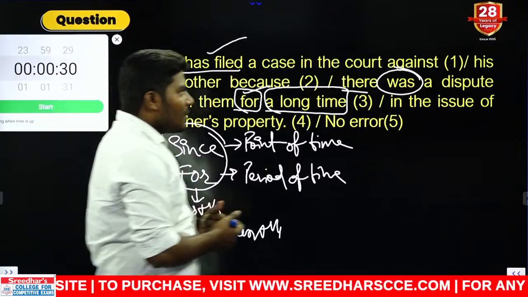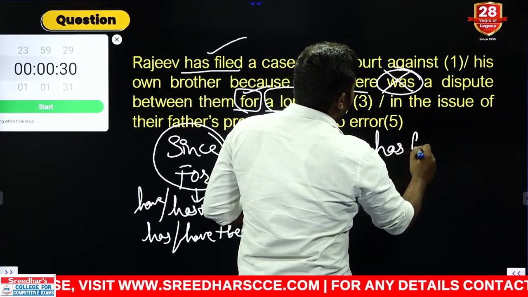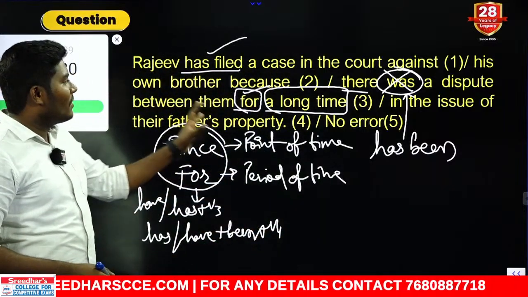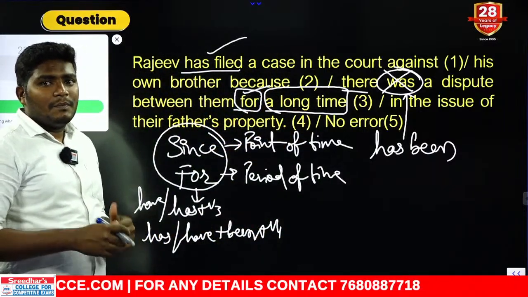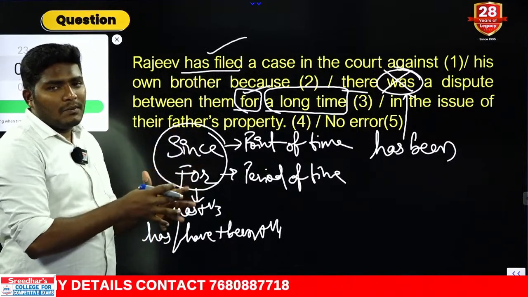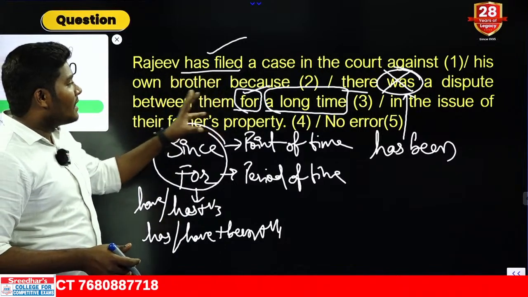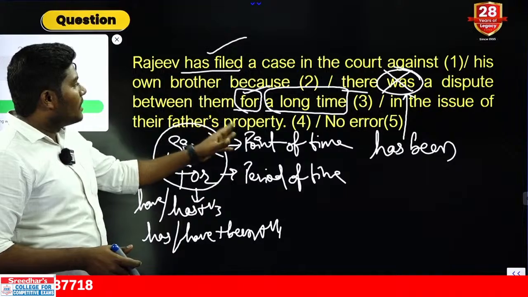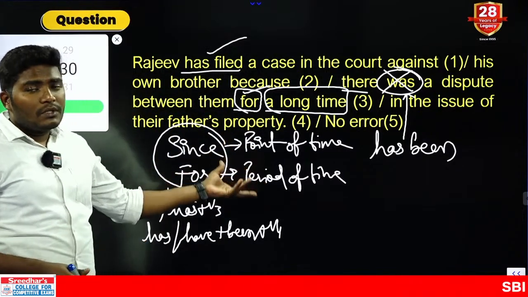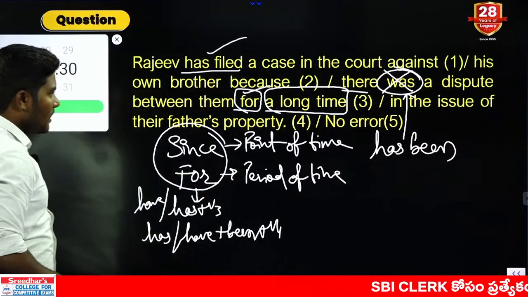So can you tell me what can be your answer? It's not there was, it is there has been. There has been a dispute between them for a long time. It has been a long time. It has been a great time. It has been a very long time. We usually use these types of statements in our communication. So there has been a dispute between them for a long time in the issue of their father's property. This is the rule which we use in present perfect and also present perfect continuous. So the answer should go with the third part.